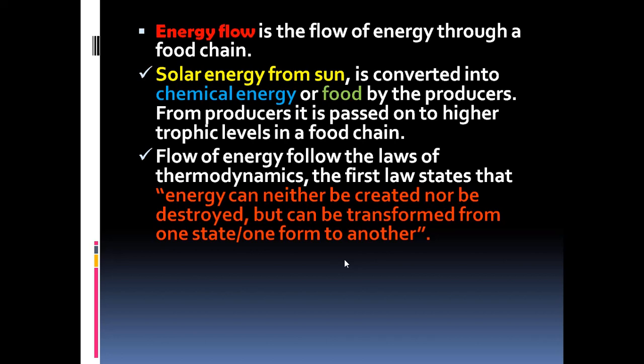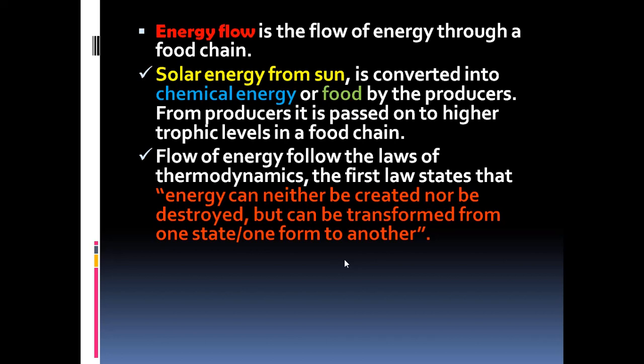The flow of energy follows the laws of thermodynamics. What are these? There are two laws of thermodynamics which are applicable to the functioning of the ecosystem, that is, energy flow. The first law says that energy can neither be created nor be destroyed, but can be transformed from one state or one form to another. That is very true, because we cannot create energy from anywhere. We can just transform one form of energy into another.